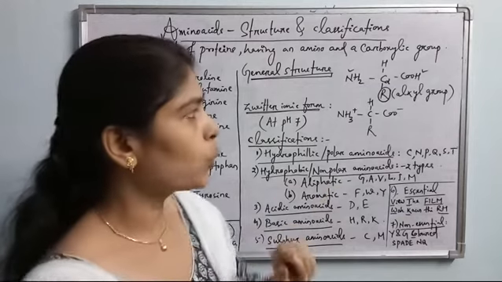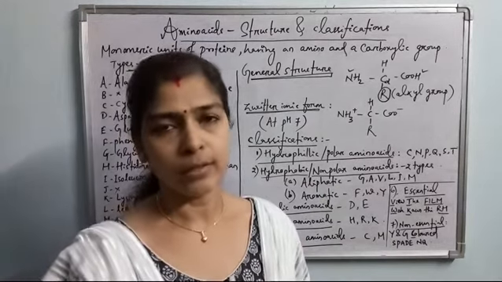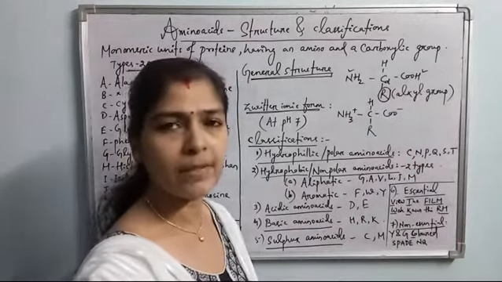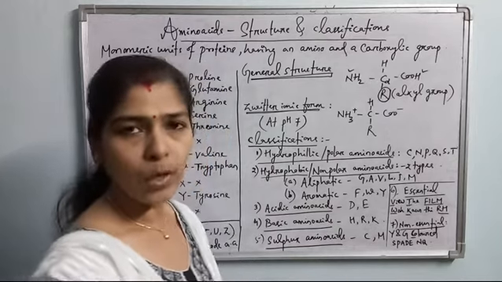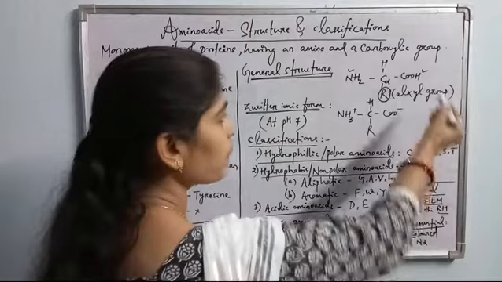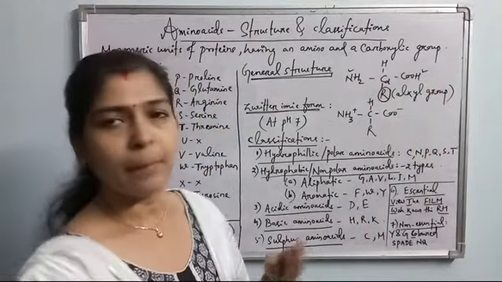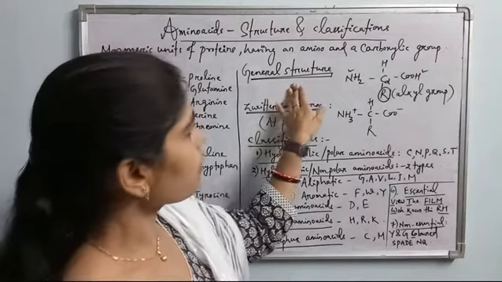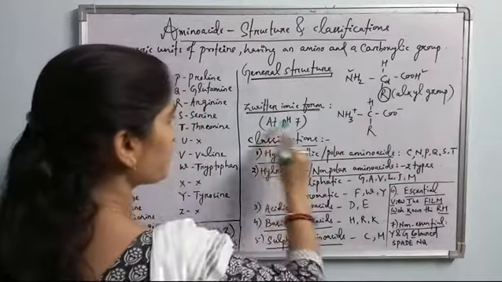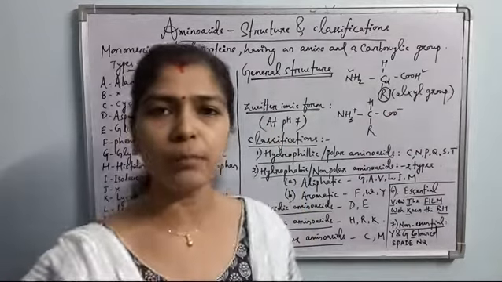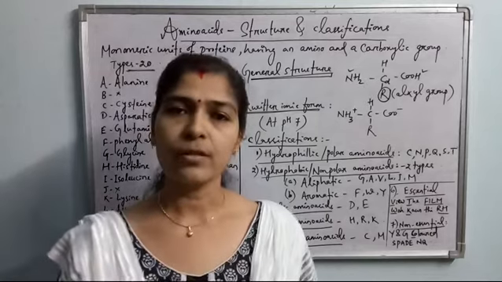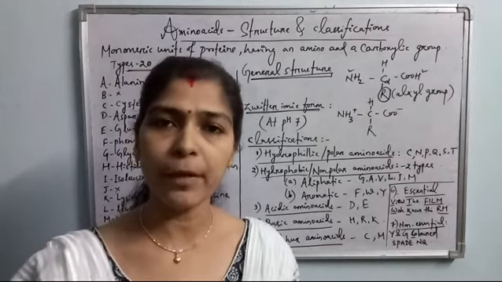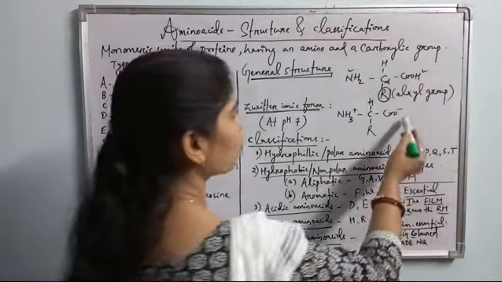This R or alkyl group of each amino acid varies from one another. Based upon the alkyl group, the amino acids may be acidic, basic, or neutral, polar or non-polar, like this. Depending upon the structure of the alkyl group only, the amino acids vary in their structure. The general structure is like this, but there is also the zwitterionic form of amino acid. What is the zwitterionic form? Zwitter means both. When the amino acids are present in solution, they dissociate. Which group of the amino acid first dissociates? It is the carboxylic acid group.